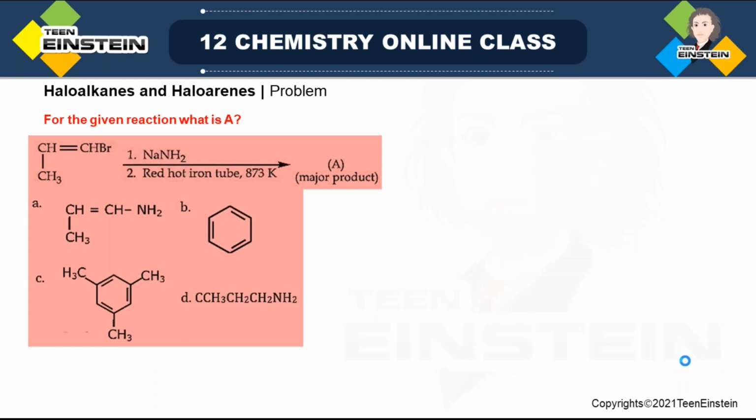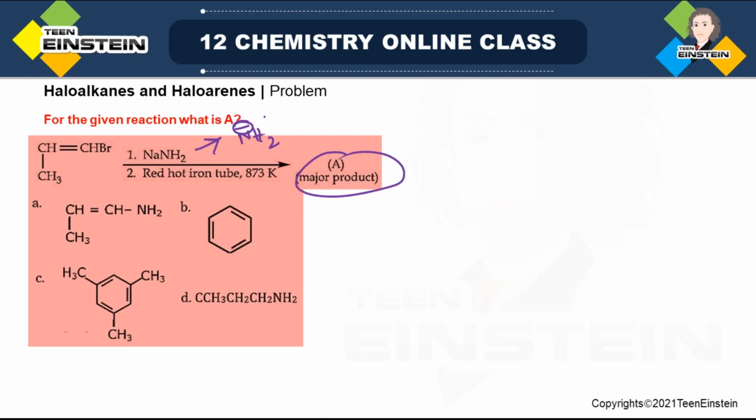For the given reaction, you have to find what is A, which is major product. Starting material, CC double bond. Actually, it is CH3CH double bond CHBr. It is alkene, but with CC double bond, there is also CBr bond. Sodium amide we are using, which is basically the source of amide ion, which is very strong base, and this type of strong base you can use for elimination of HBr.